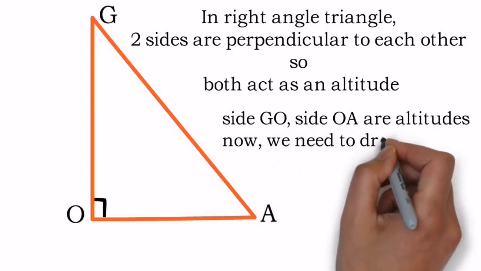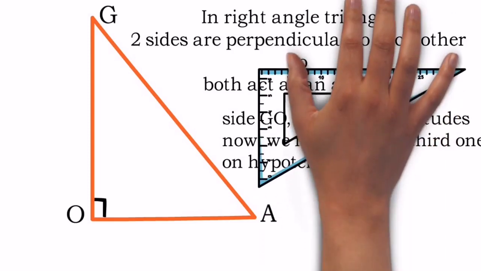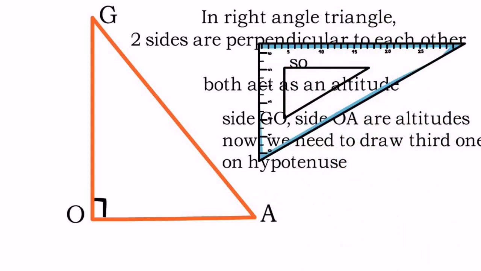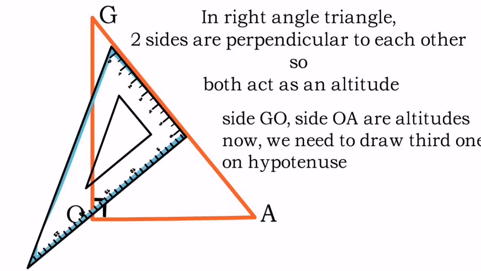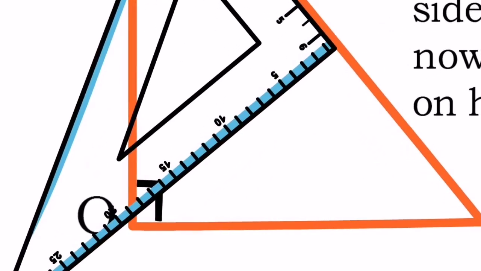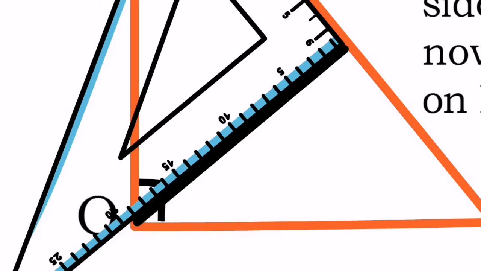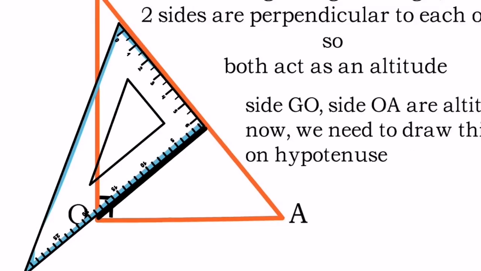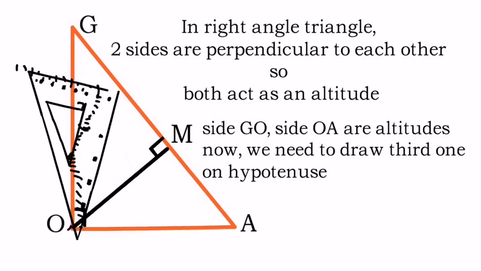Okay, so we just need to find the third altitude, and that altitude we need to draw on hypotenuse GA, which is presently opposite to the 90 degree. The way we decided, the smaller section of the set square should be kept on the opposite side, and the longer section should touch the vertex part. So place it properly, so that the longer section will be nearer to the vertex and the smaller section will be lying or overlapping on the opposite side of it. And there we go. This is nothing but segment OM, which is perpendicular to the hypotenuse, and hence we can say this OM is the third altitude of this triangle.